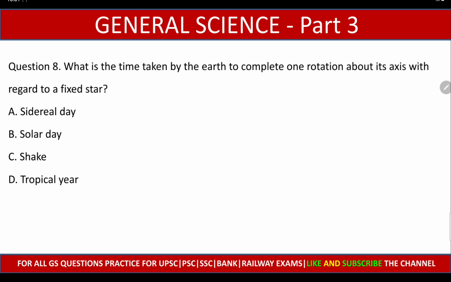What is the time taken by the Earth to complete one rotation about its axis with regard to a fixed star? Sidereal day, solar day, shake, tropical year. And the right answer is option A, sidereal day.